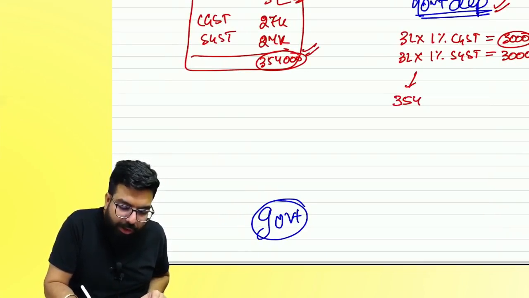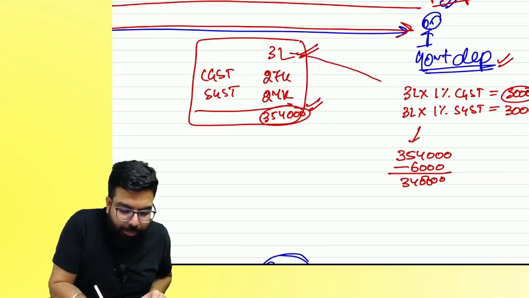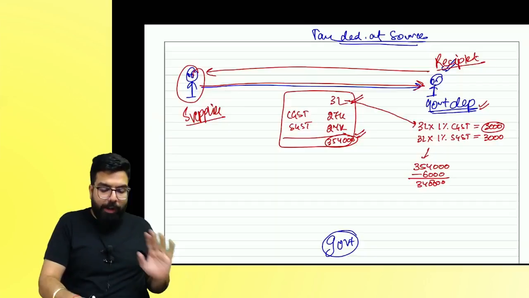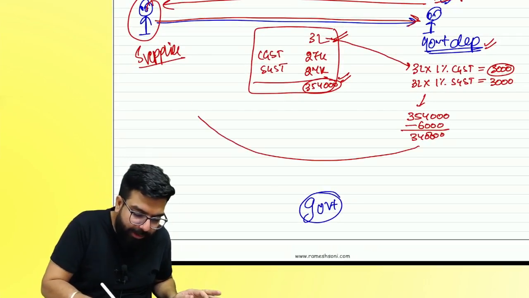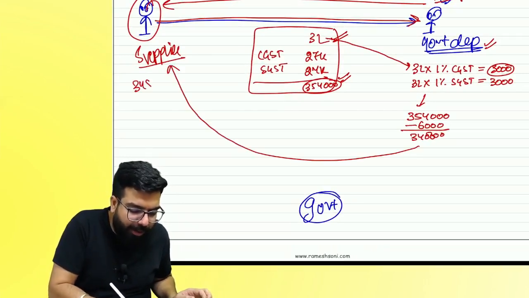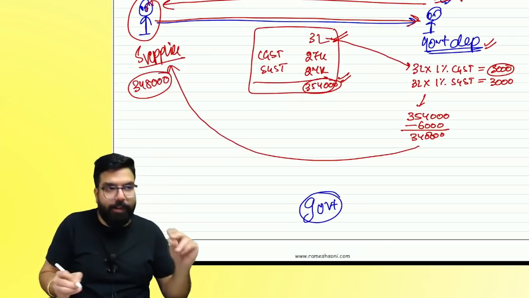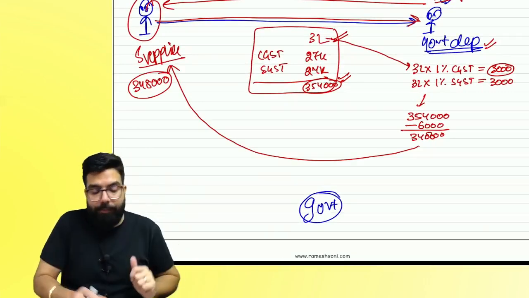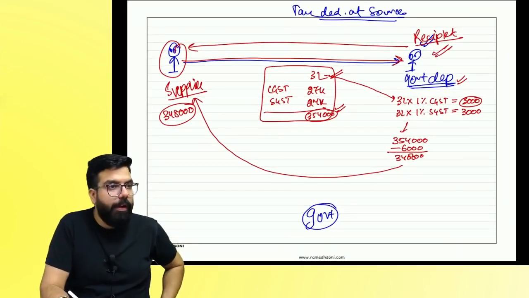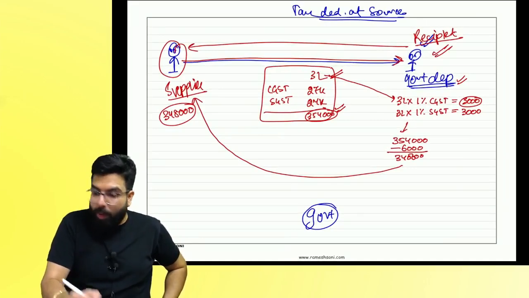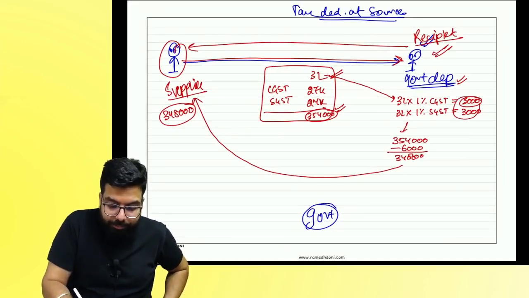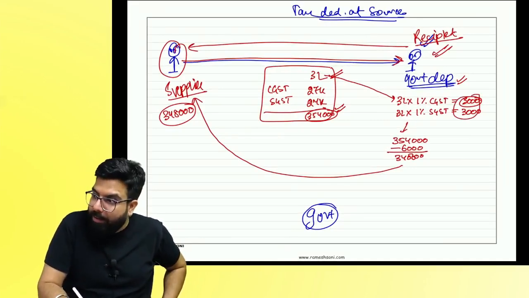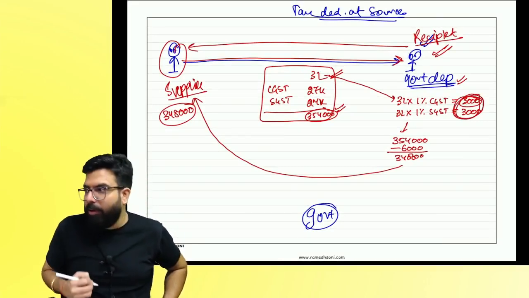And how much is the remaining amount out of the bill? 3 lakh 54,000 minus 6,000. How much is the remaining amount? 3 lakh 48,000. Remember, TDS will be deducted only on 3 lakh. So 3 lakh 48,000 rupees the government department will give to the supplier. People, listen. Now what will the supplier tell? Hey government department, where is my remaining 6,000 rupees? Are you guys able to understand?